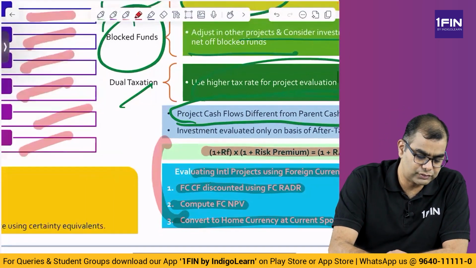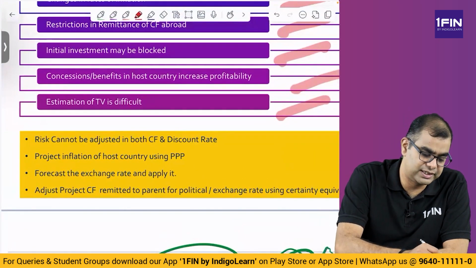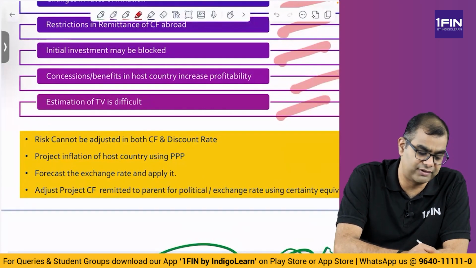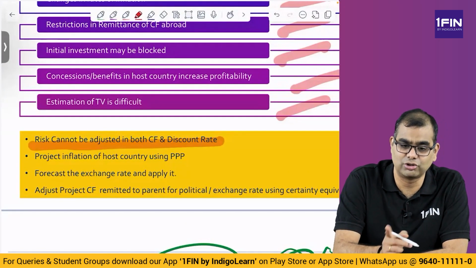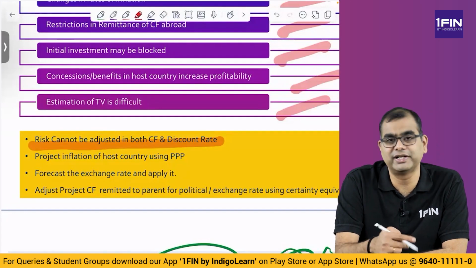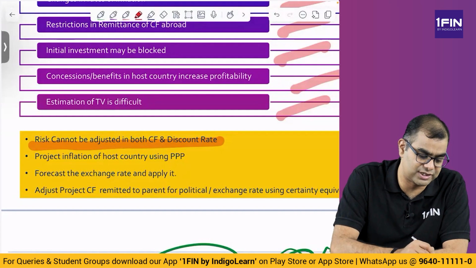Okay. Now, please note some more important aspects in foreign currency project evaluation. Risk cannot be adjusted both in cash flow and discount rate. It can be adjusted only in one. So you cannot have risk-adjusted cash flows being discounted by a risk-adjusted rate. You can do it only in one place. We discussed this in the business valuation chapter also.